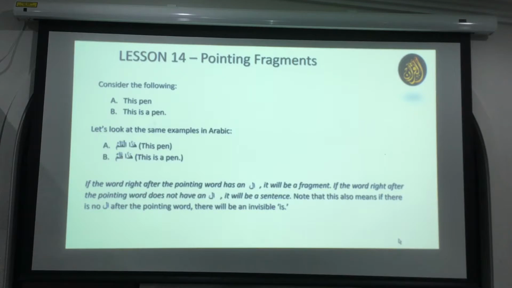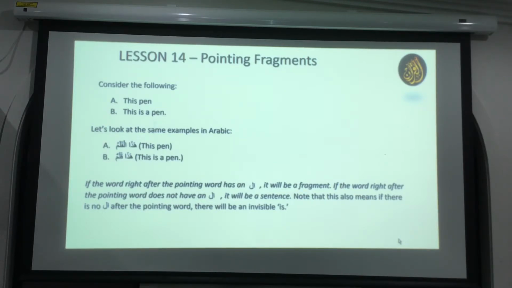When I say this pen, it doesn't make any sense, unless you're asking me, brother, which pen should I take? I said this pen. But still, it's like a verbal thing. I should say, brother, take this pen. Then it makes a sentence. So usually this pen is like a fragment. It's not a full complete sentence. But when you say this is a pen, it's a full sentence. That is the main difference.